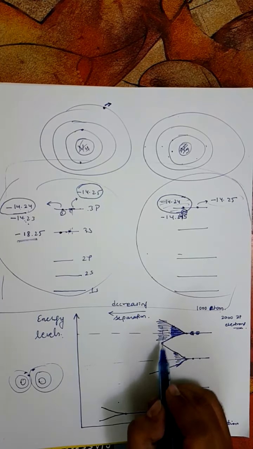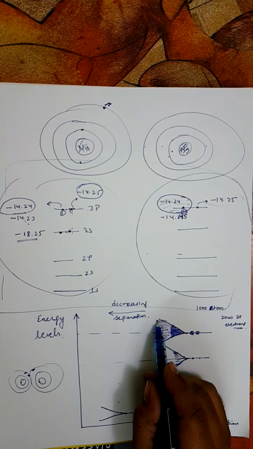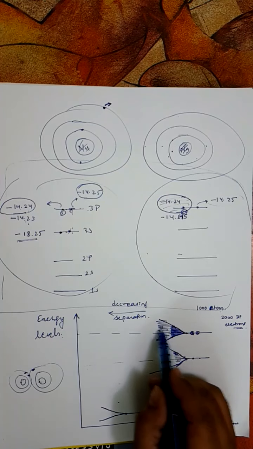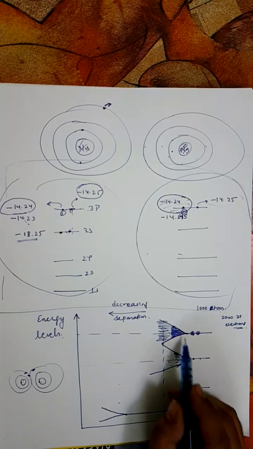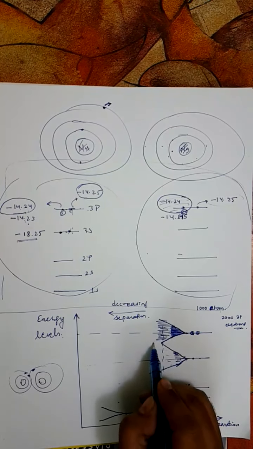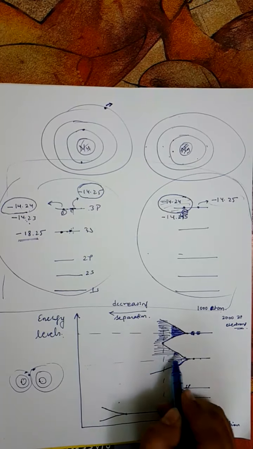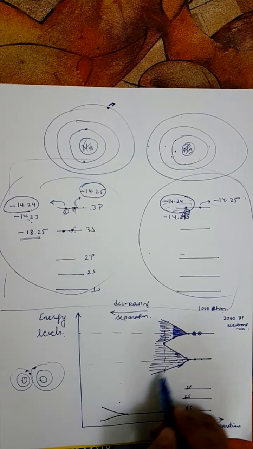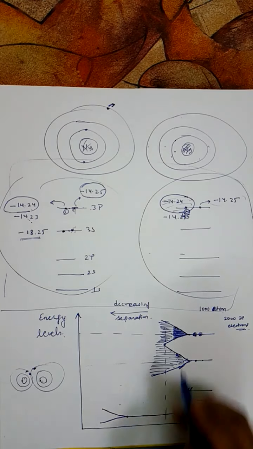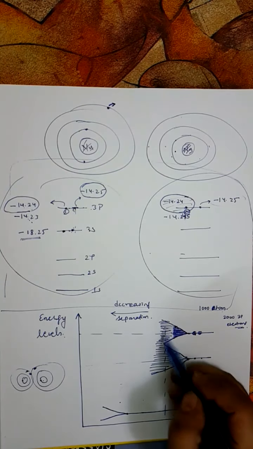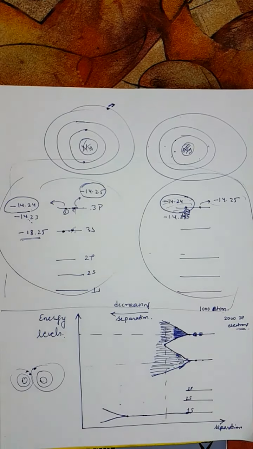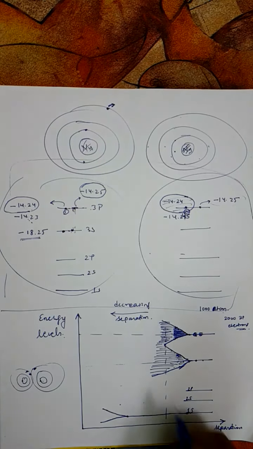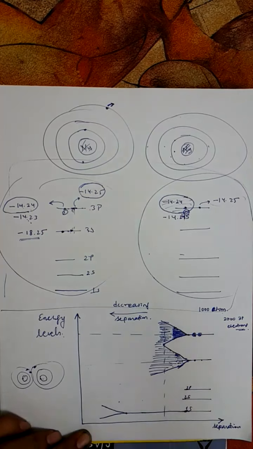The energies of this 2p, this 3p and this 3s overlap with each other, and this we call the merging of the energy bands. Now we can't distinguish which one is 3p and which one is 3s, because they are merged together.